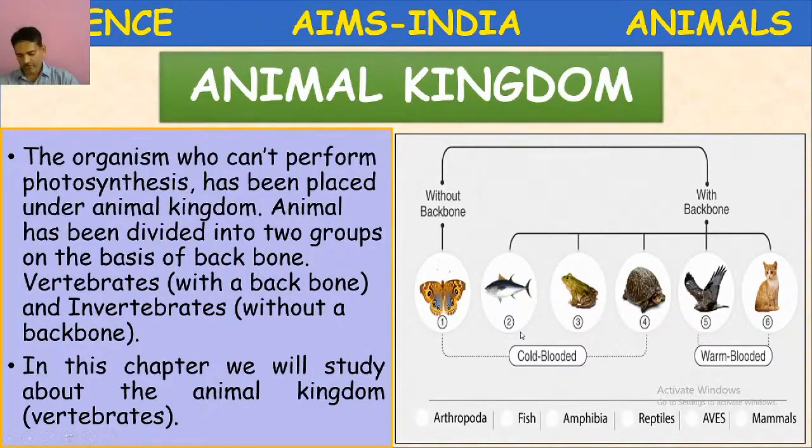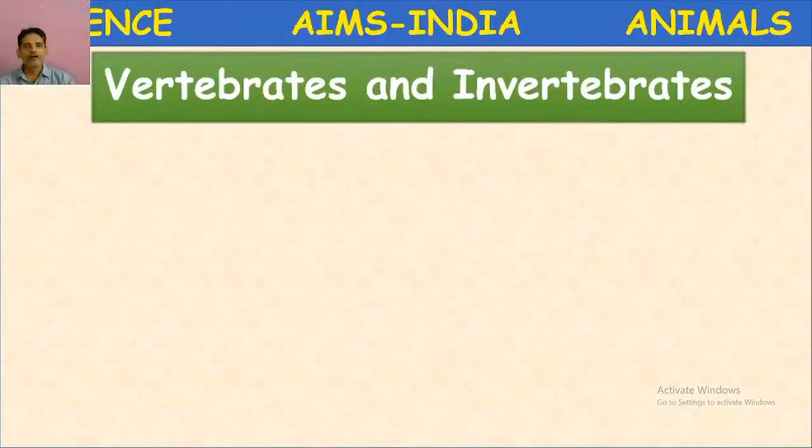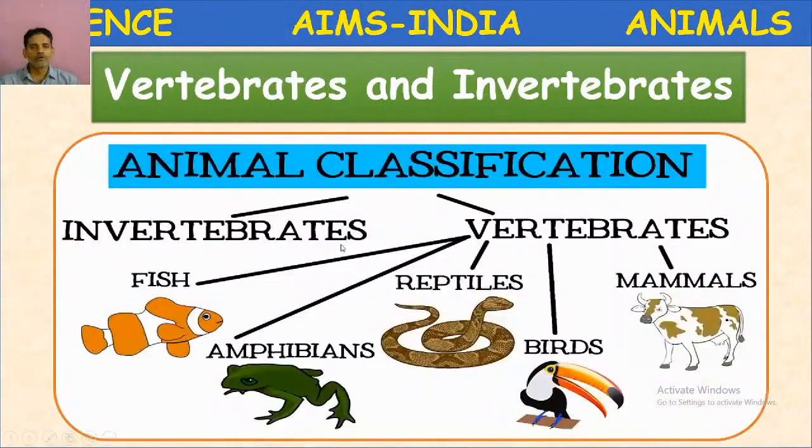So let us study about vertebrates. Vertebrates and invertebrates. Once again, let us see some characters. Classification. Animals are classified into two groups, invertebrates and vertebrates.